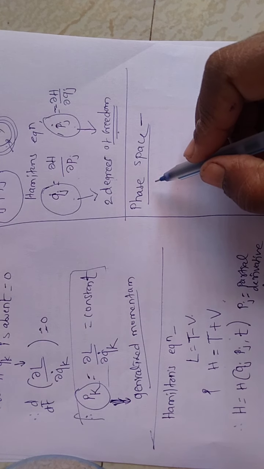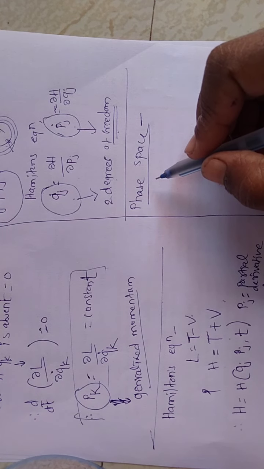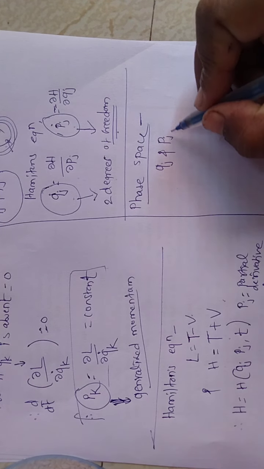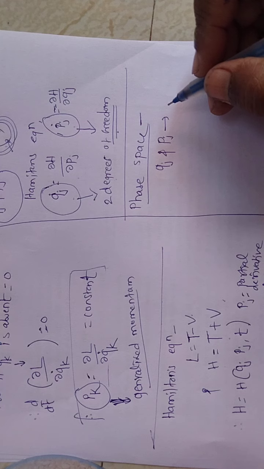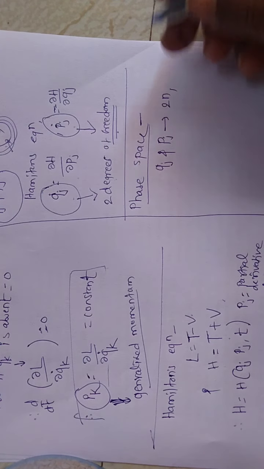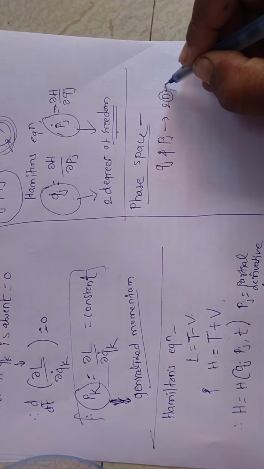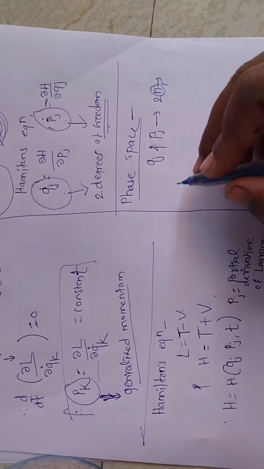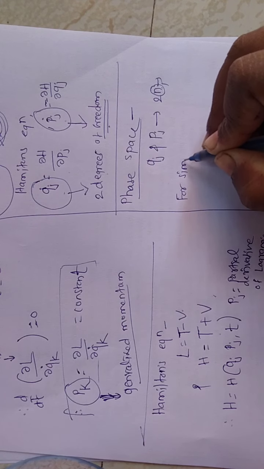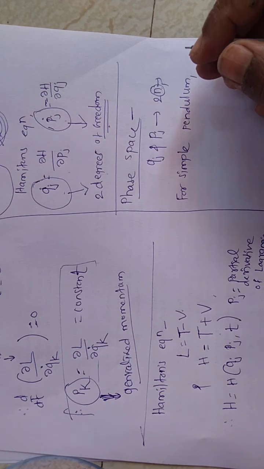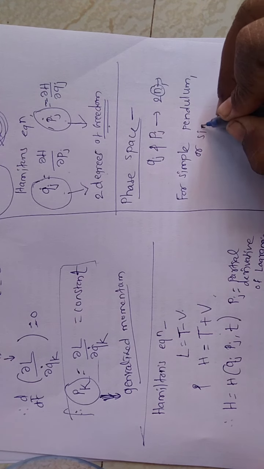Phase space means what kind of space? It is the space obtained by the coordinates qj and pj, and it is 2n dimensional, where n is the degrees of freedom. Okay, so for a simple pendulum or simple harmonic oscillator,